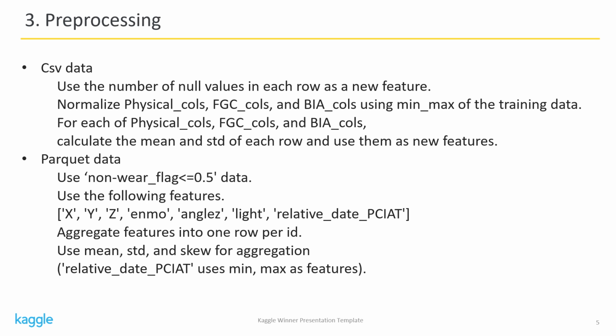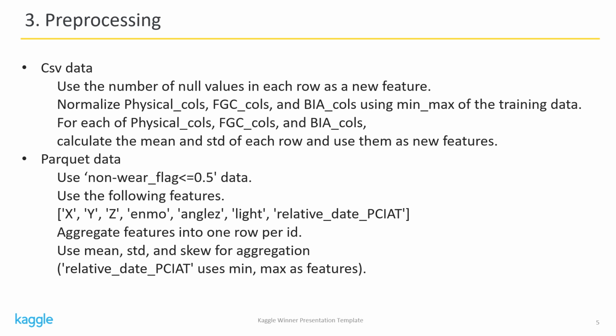I'll start by explaining the pre-processing. First is CSV data. I used the number of null values in each row as a new feature. There are 91 features in total. Among them, the importance of this feature by Light GBM was 28th.